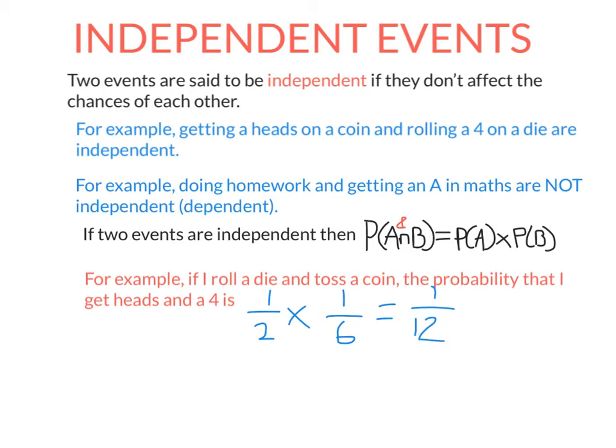So we've already done questions like this. Remember, we did them using a tree diagram or a table. So for this question, tossing heads and rolling a 4, I could draw up a tree diagram or table to list all possible outcomes, but doing it this way is so much quicker. Just find the probability of heads, the probability of rolling a 4, and multiply them together, and then I'm done.